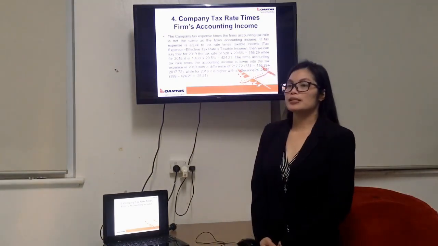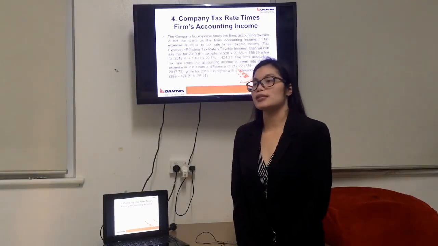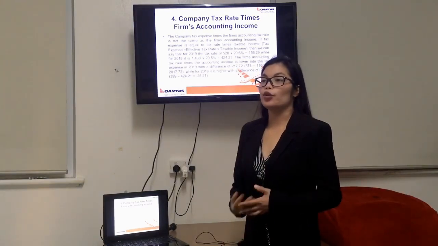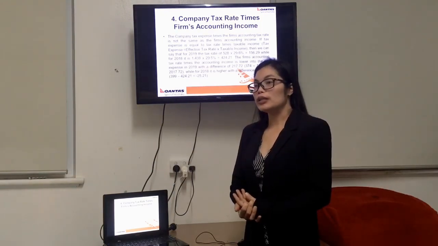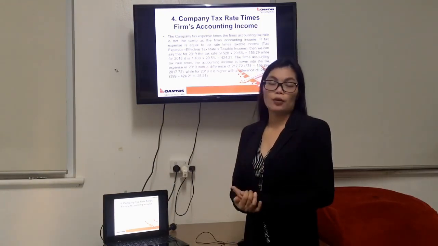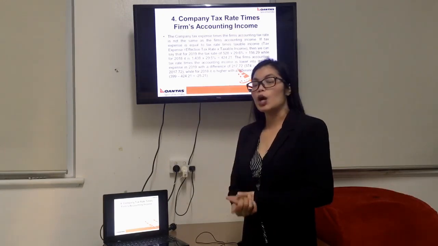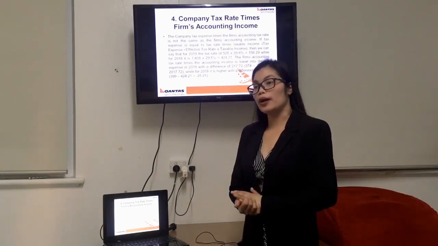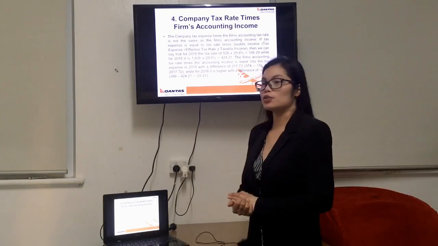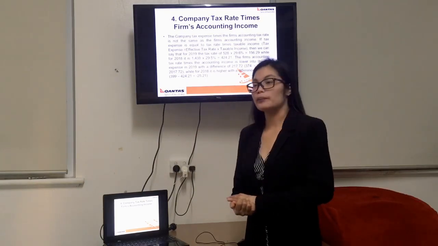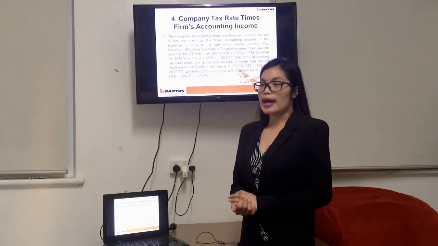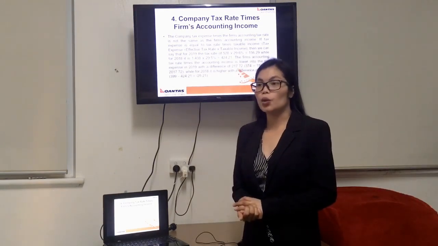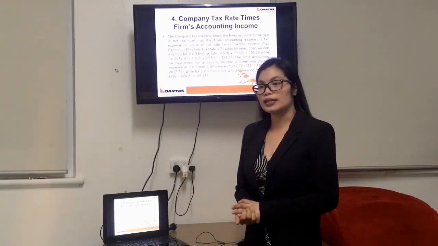If tax expense is equal to the tax rate times taxable income, then we can say that for 2019, 528 times 29.6% equals 156.29. While for 2018, it is 1,438 times 29.5%, which equals 424. The firm's accounting income times the tax rate is lower than the tax expense in 2019.